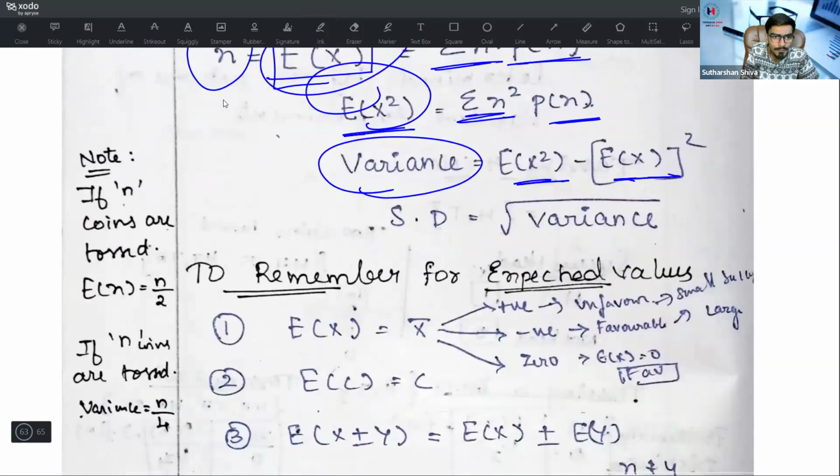I'll give you a trick. If n coins are tossed, E of x is equal to n by 2. If n coins are tossed, variance is equal to n by 4. If n coins are tossed, mean is n by 2. The variance is n by 4. That is, the expected value is n by 2. Variance is n by 4.